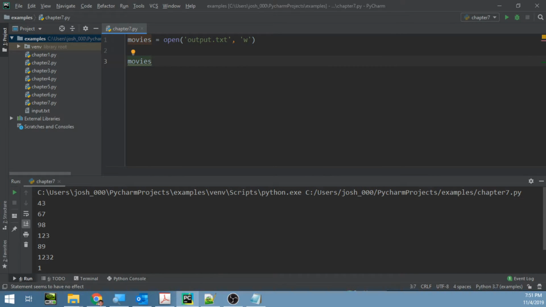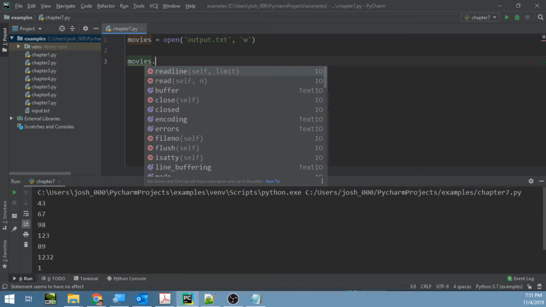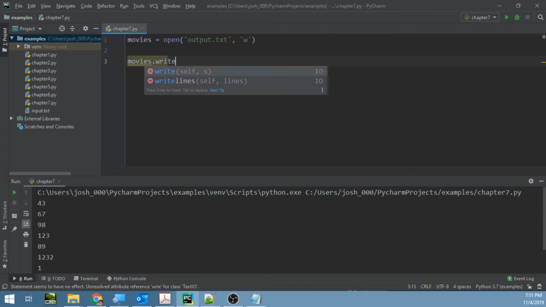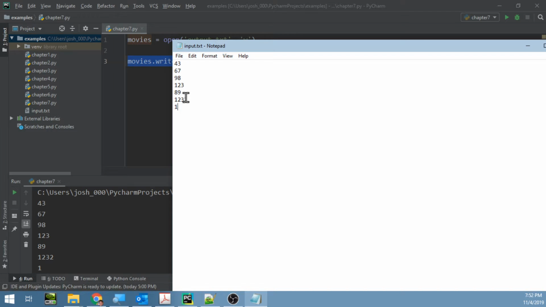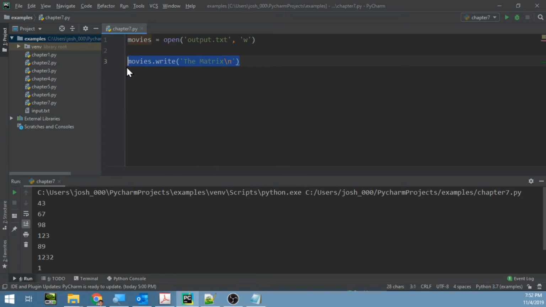So let's see. Same thing, I guess, as last time. We'll say movies.write, and we'll pick some movie names here called Matrix. And these are strings, by the way. And I'm just using single quotes because they're a little easier to type. And when I input a movie into this file, I want it to go to the next line. I don't want it all on one line. Remember I told you about that new line character a few moments ago? This invisible character through here? Well, it is there, and this is what we're going to add to our text.